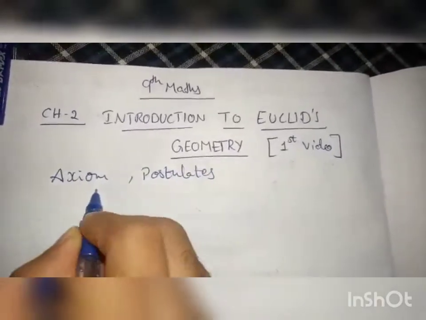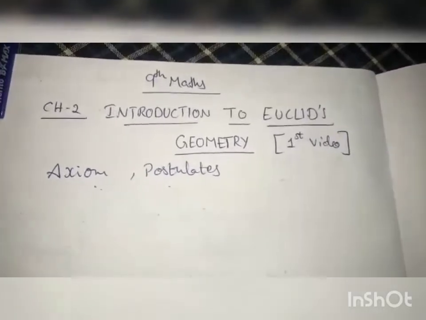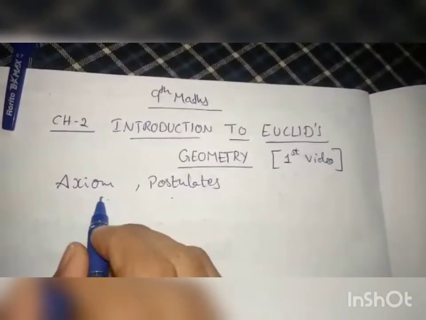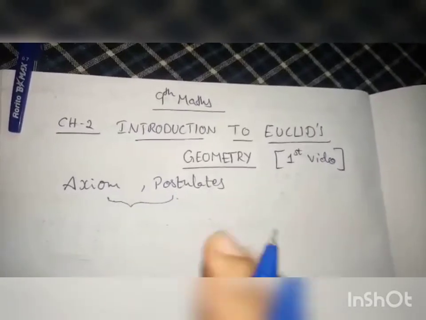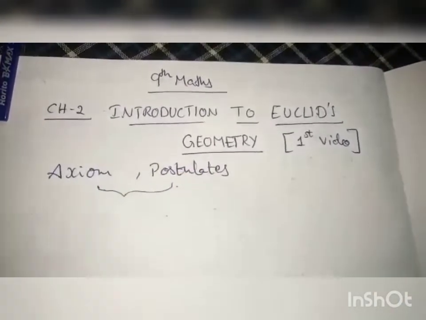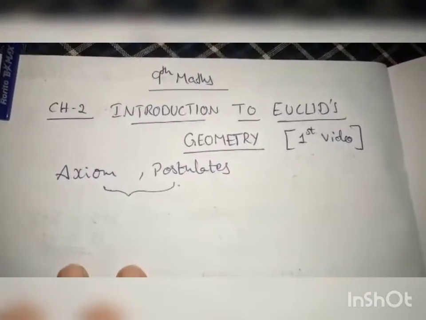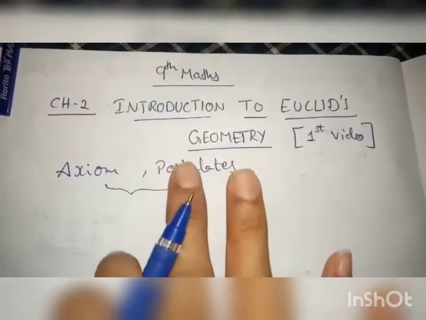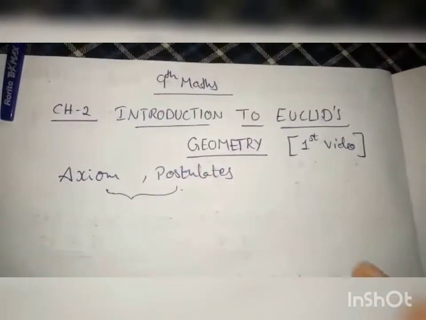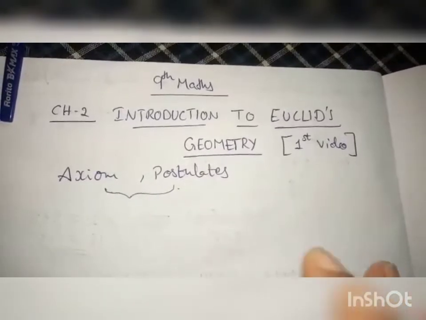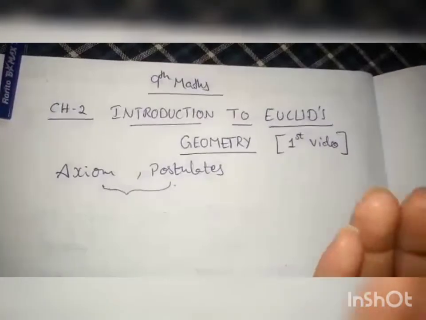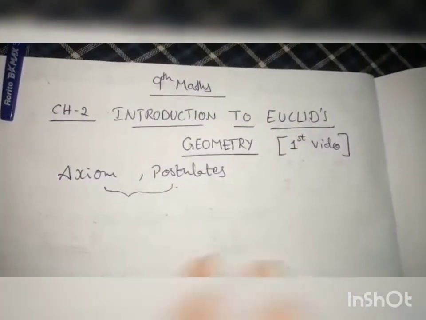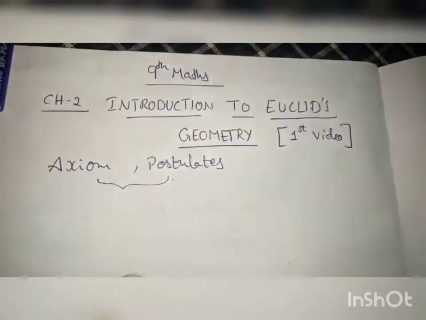So what do you mean by these axioms and postulates? Axioms and postulates are similar. This is a statement which does not require any proof. We don't want to prove this. No need of proving it because it is obvious.